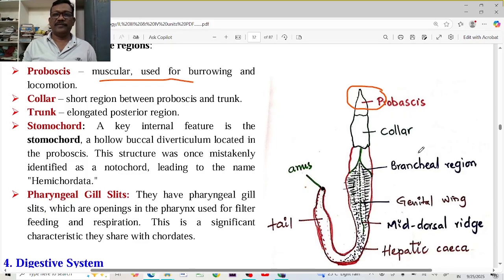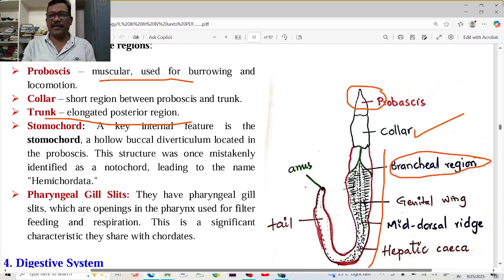Then the collar region, this is the mid part. Next is the trunk region, the elongated posterior region. In this region, you can find the branchial region. These are marine animals, so they have to take oxygen from the dissolved water. These pharyngeal gill slits are used to exchange oxygen and carbon dioxide.